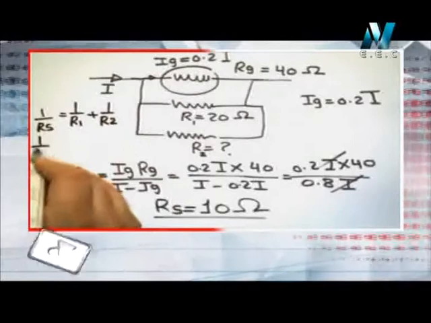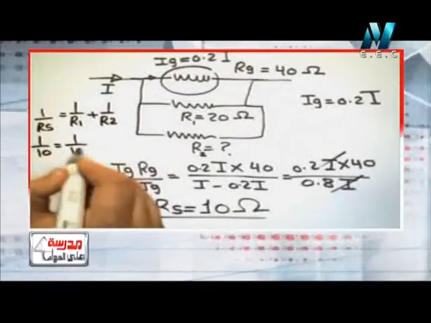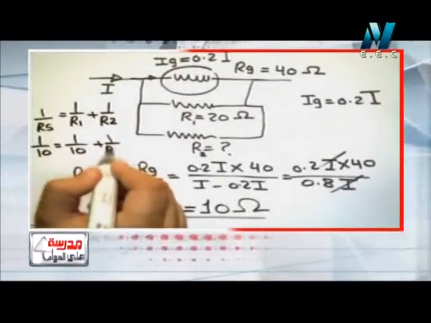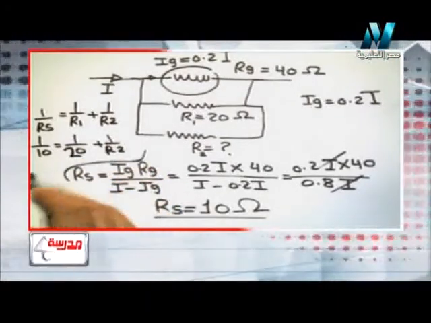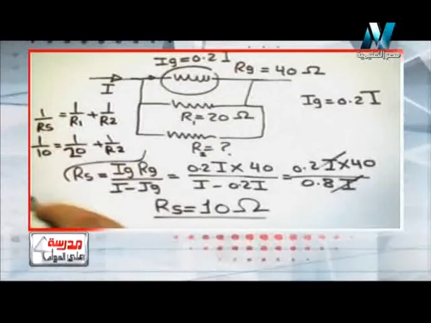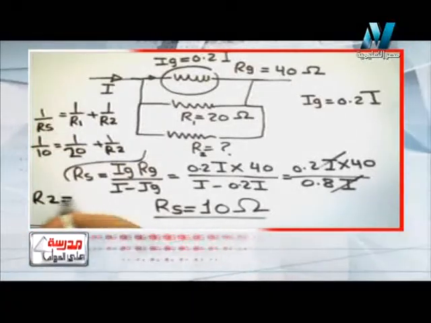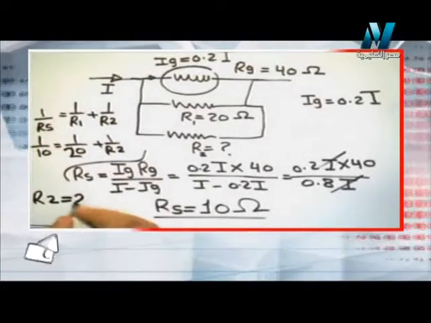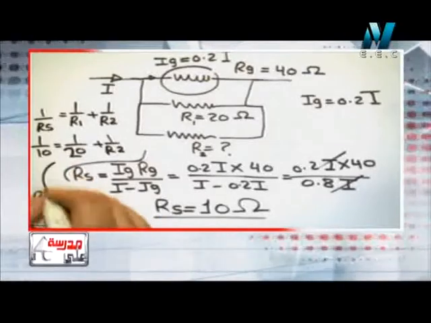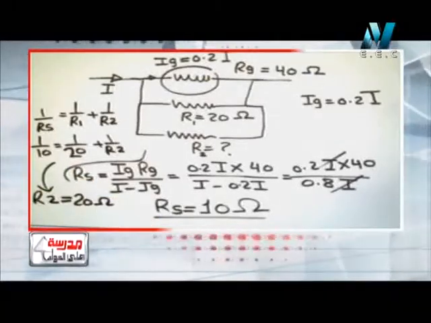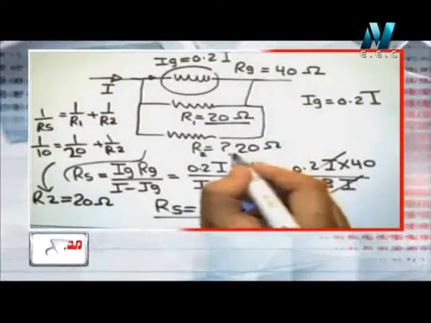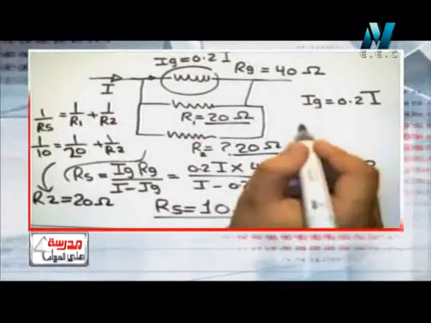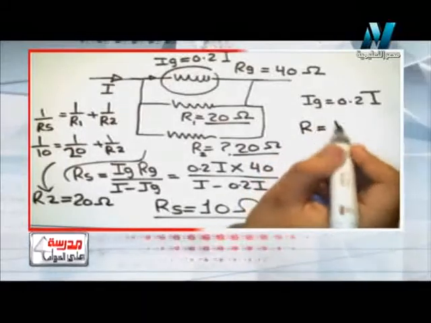So 1 over 10 must be equal 1 over 20 plus 1 over R2. So we can find that R2 must be equal 20 also. So R2 must be equal 20, because 20 parallel to 20, the resistance will be equal 10.